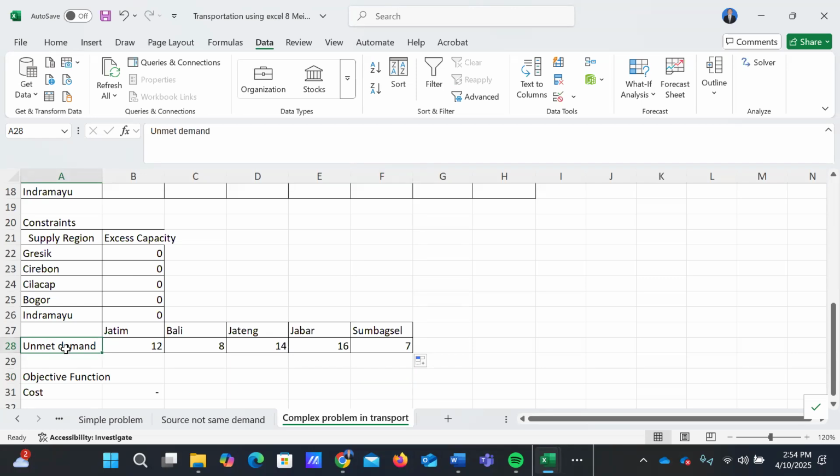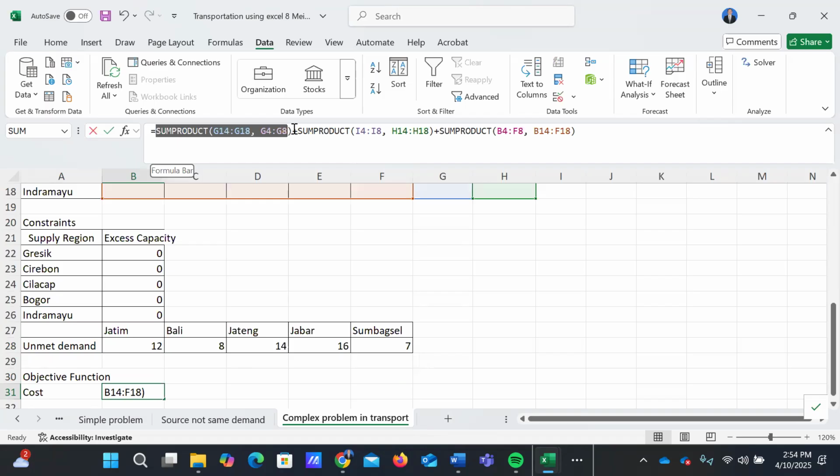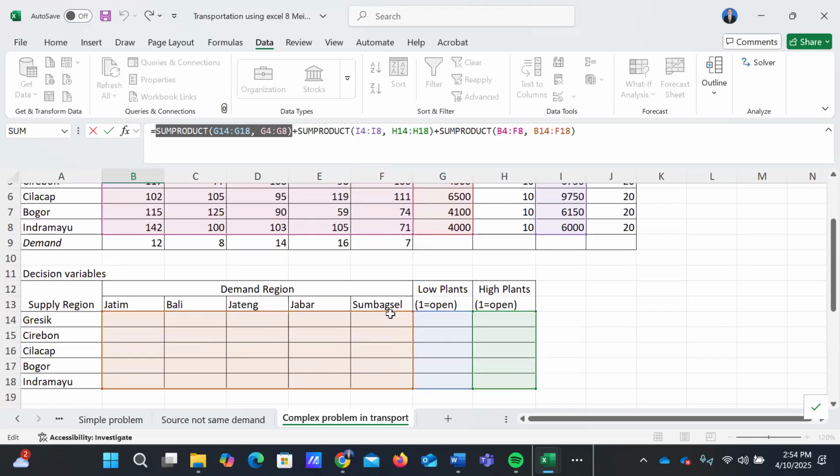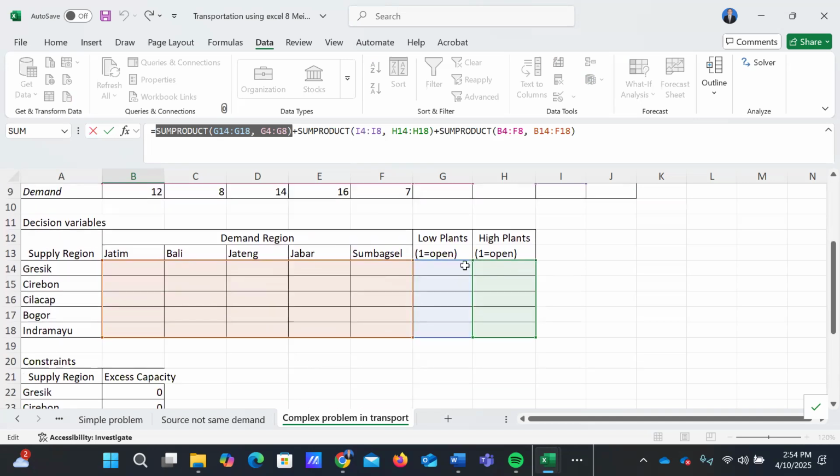And the objective function will be total cost. Here, the cost to open the factory and the cost to distribute a unit of cement. Okay, how to calculate the total cost here. The first sum product is the cost to open, G14 until G18, the cost for opening a low capacity plant.